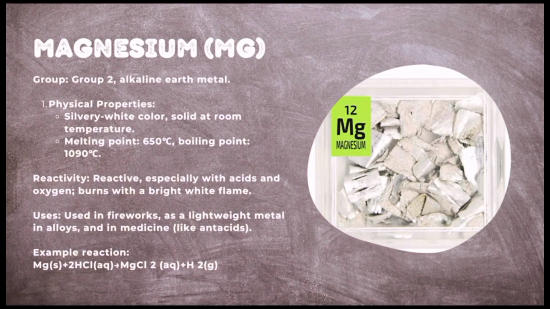Magnesium. Group 2. Alkaline earth metal. Physical properties. Silvery white color, solid at room temperature, melting point 650 degrees Celsius, boiling point 1019 degrees Celsius. Reactive, especially with acid and oxygen, burns with a bright white flame. Used in fireworks, as a lightweight metal in alloys, and in medical light antacid.